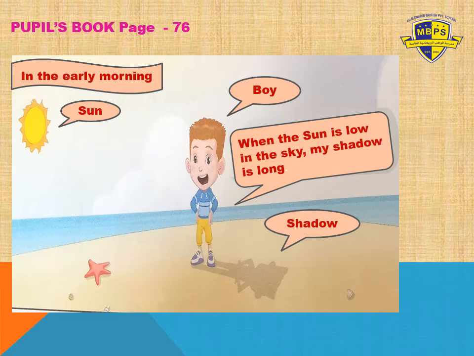What you can see on the page is early in the morning, right? And there's one boy. So what did he find? When the sun is low in the sky, my shadow is long. As you can see, I marked it, right? There's a sun, there's one boy, and you can see the shadow also. So when the sun is low, the shadow is long, right?